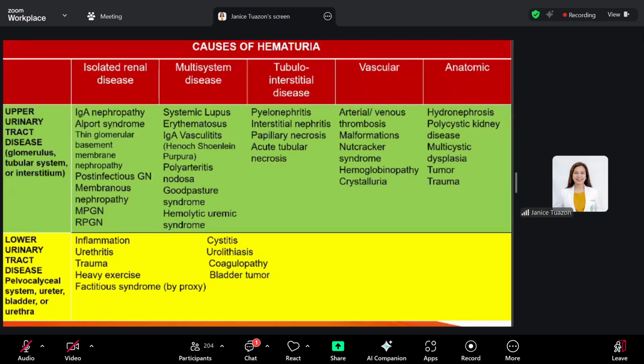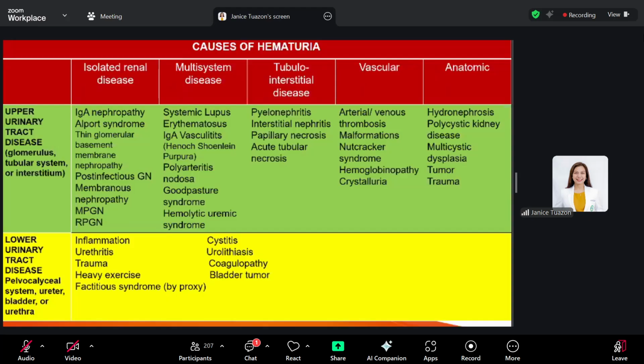Okay, so these are the different diseases that may present with hematuria. So in patients with hematuria, you have to complete your history and physical examination because more or less you can narrow down your diagnosis with just a complete history and physical examination. So the basic laboratory that you have to request for a patient with hematuria is, of course, your urinalysis.